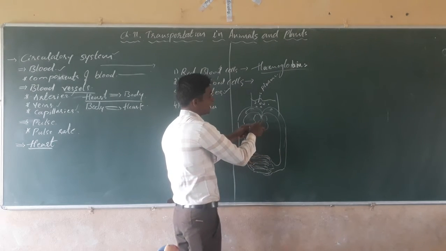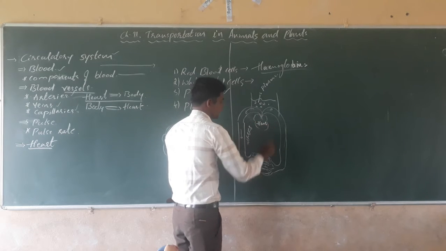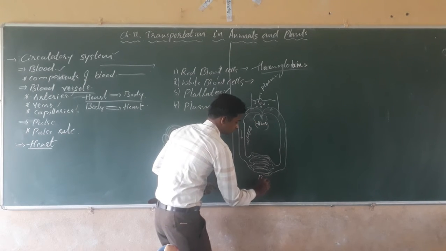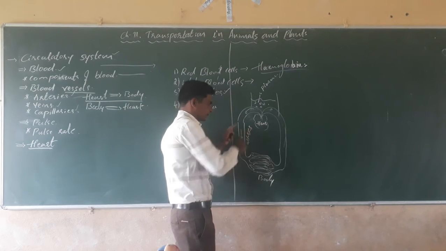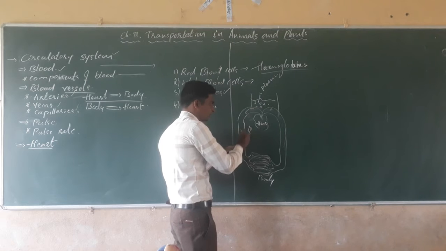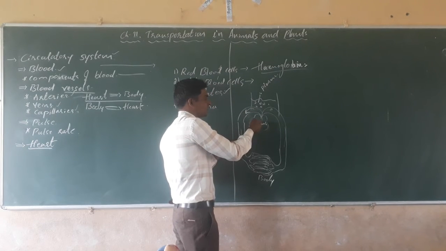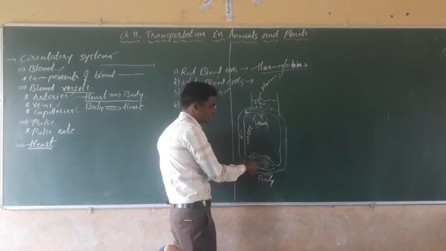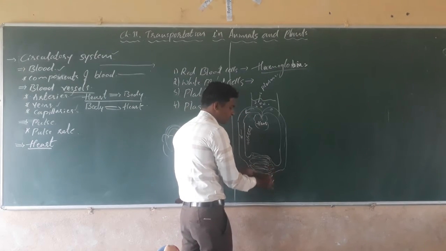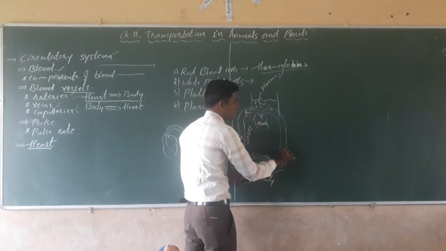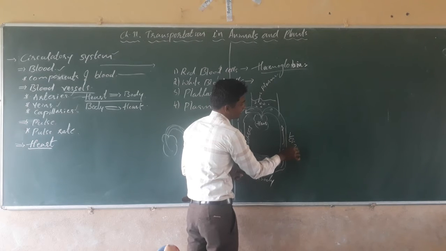The blood vessels which carry the blood from the heart, this one is the heart, this one is the body part. The blood vessels are shown with the arrow mark. The blood vessels which carry the blood from the heart to the body, and the blood vessels which carry the blood from the body parts to the heart are called the veins.